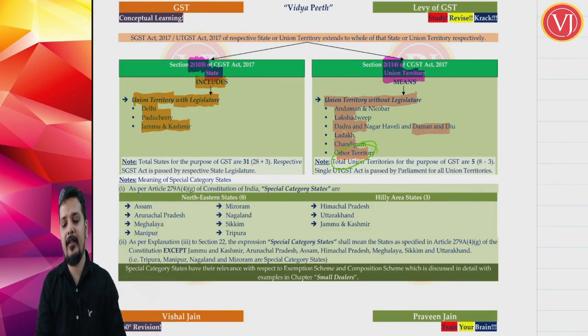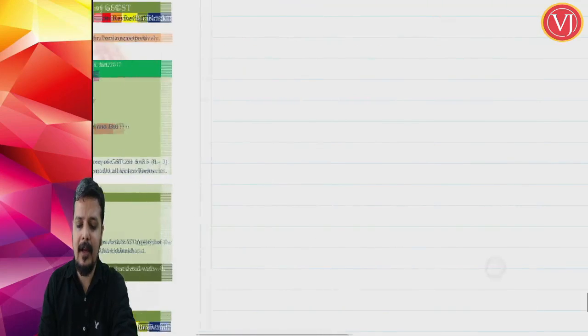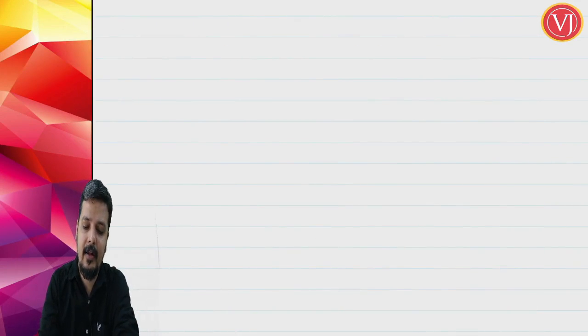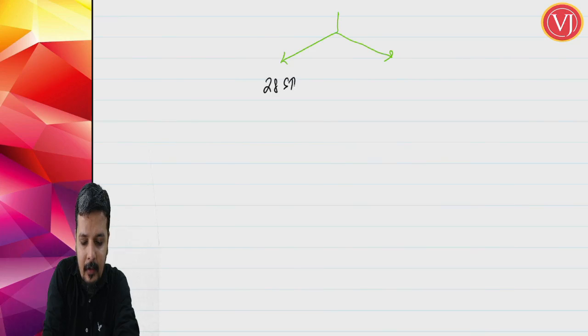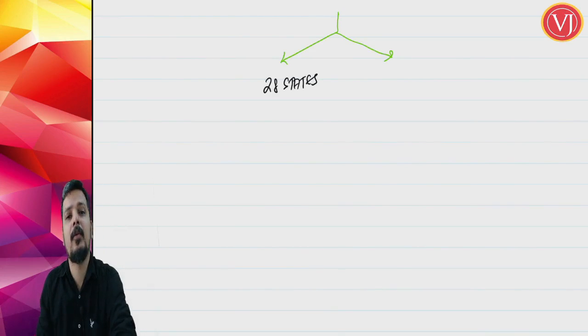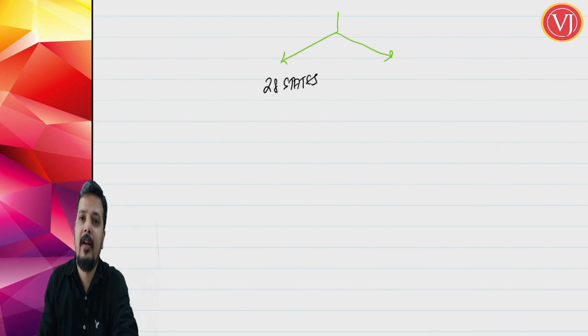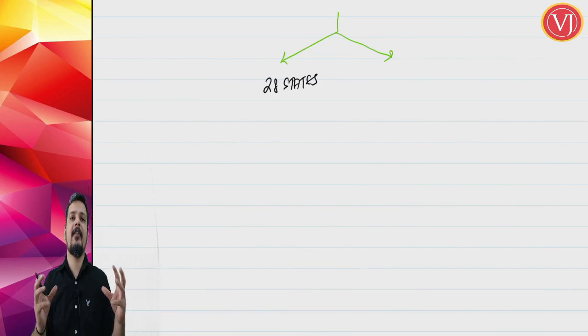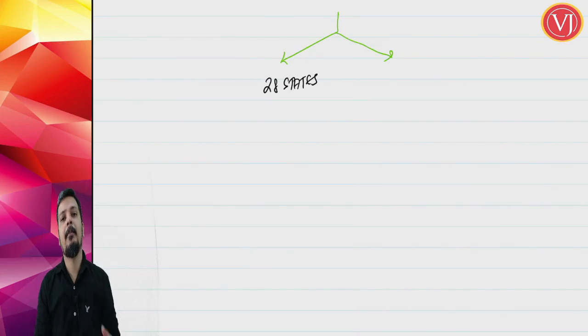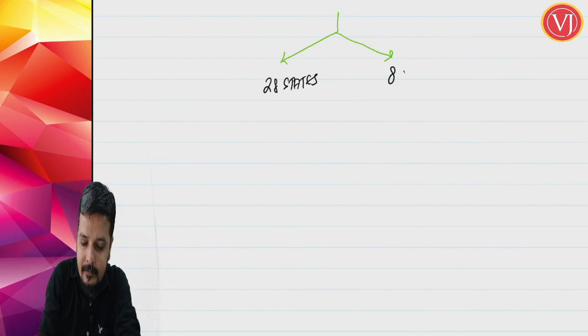Now friends, to understand this in a very clear manner, you have to know that as of now India has got how many states? As of now India has got 28 states. Friends, it was 29 states, but Jammu and Kashmir was split into 2 union territories, so it became 28 states. And as of now, how many union territories does India have? Initially you had 7 union territories. Thereafter Daman and Diu and Dadra and Nagar Haveli were merged into 1, so it became 6. But Jammu and Kashmir was split into 2 union territories, so it became 8 union territories.